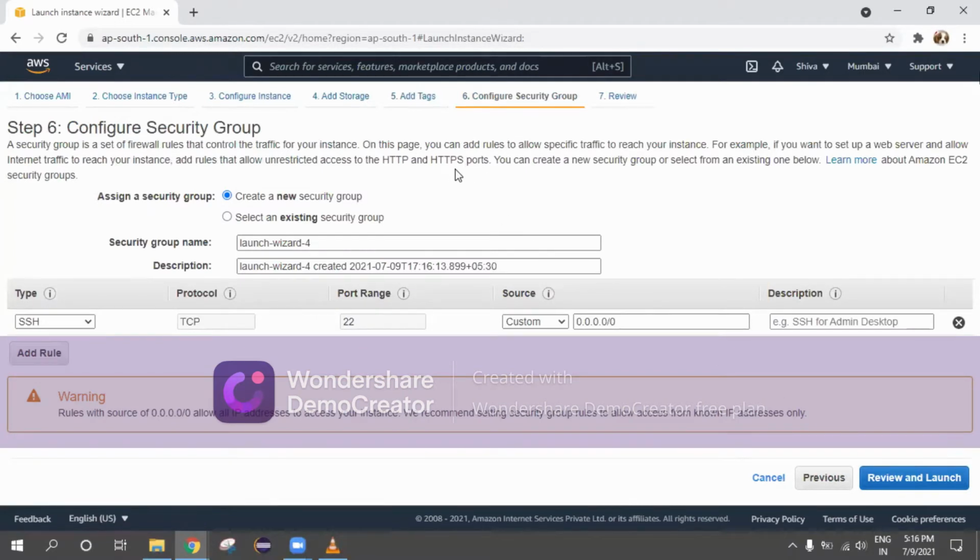In this security group, while we are using Linux, just for our understanding, you can change the security group name. So I'll call it SGL, security group Linux, and today's date is 9, so it is 09. SGL09 is my security group.